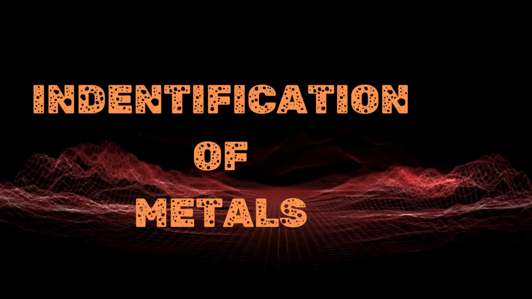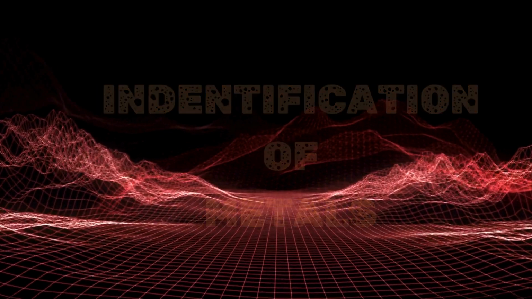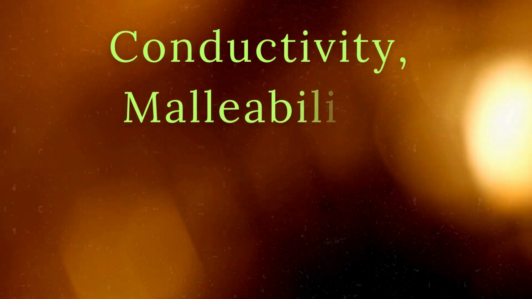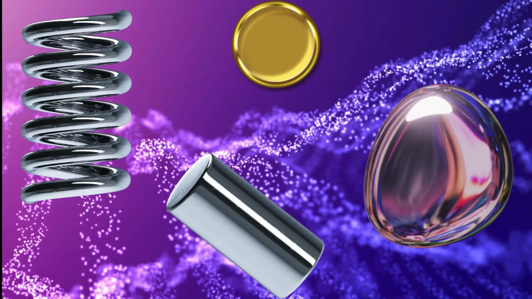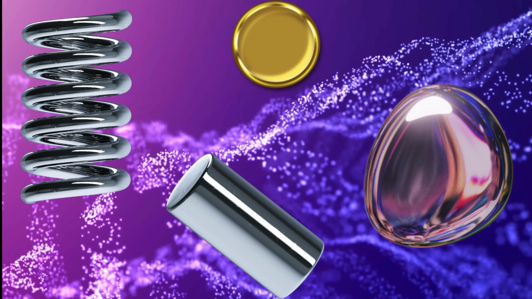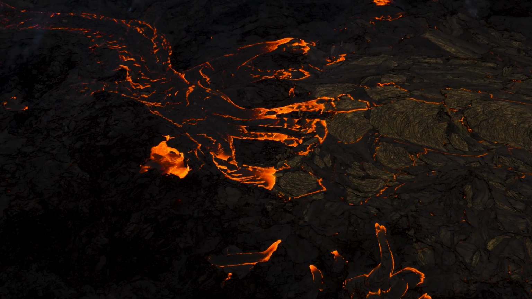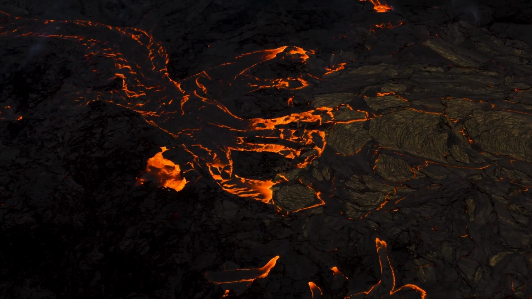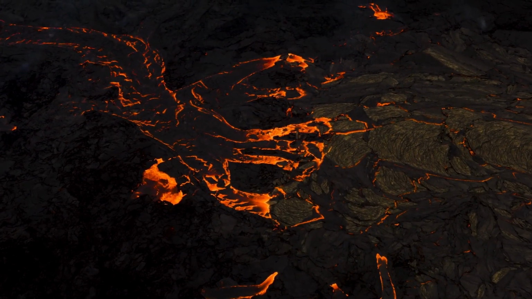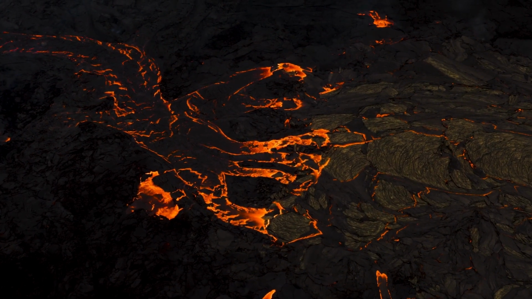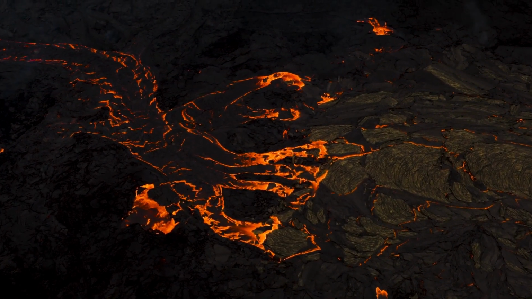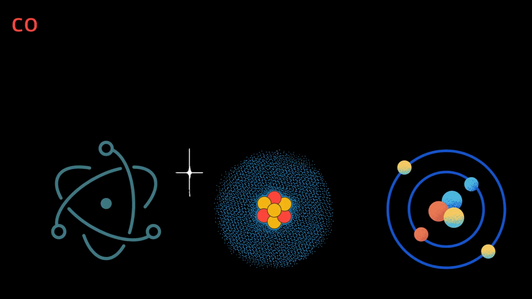Metal is a category of chemical elements characterized by their conductivity, malleability, ductility, and luster. These elements are typically solid at room temperature, with the exception of mercury, and have a high melting and boiling point. Metals are known for their ability to conduct electricity and heat, and they often have a metallic luster or shine. Here are some general characteristics of metals.